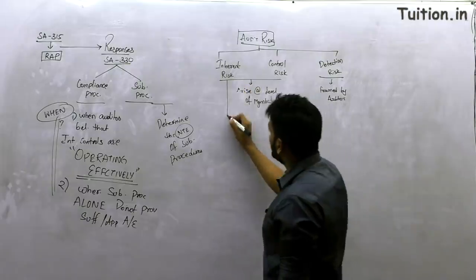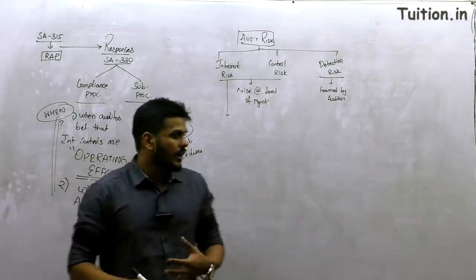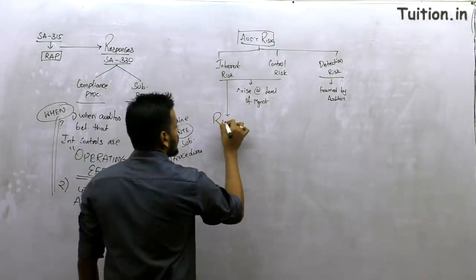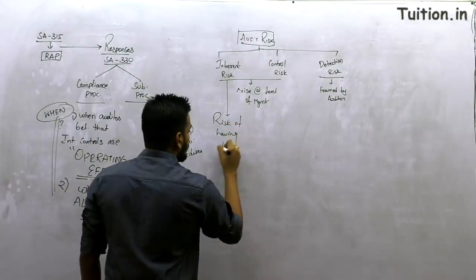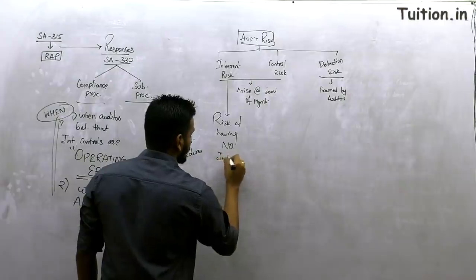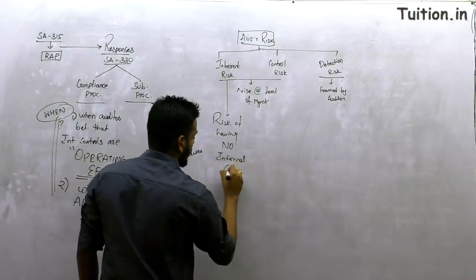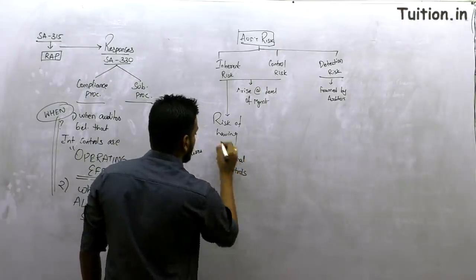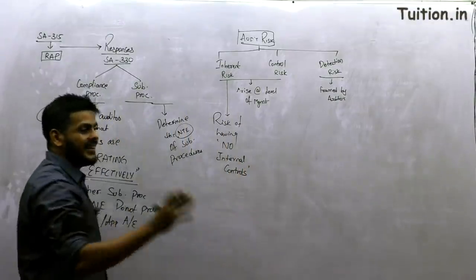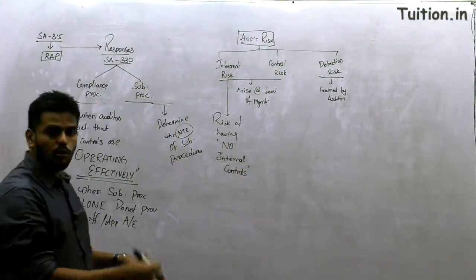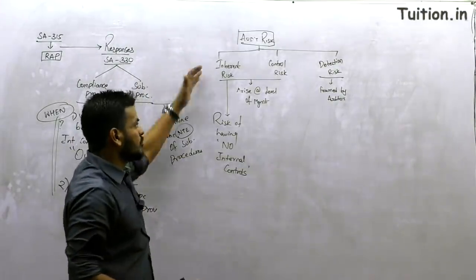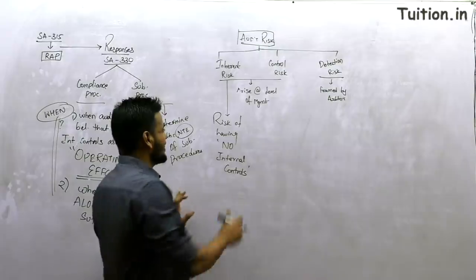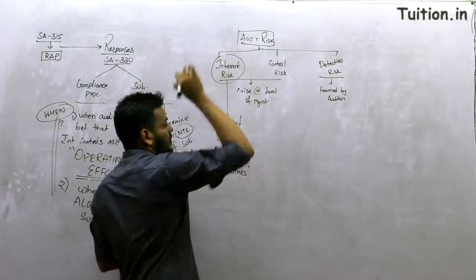So IR, what is IR? Inherent risk is nothing but the risk of having no internal controls. So if there are no internal controls, there is an inherent risk that the transaction may be prone to fraud or error. There is an inherent risk because you don't have any control on that. There always exists an inherent element of risk.